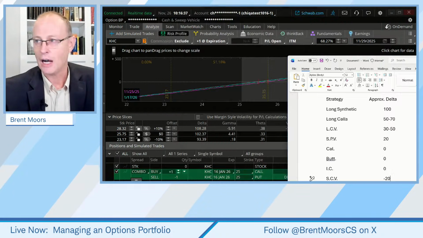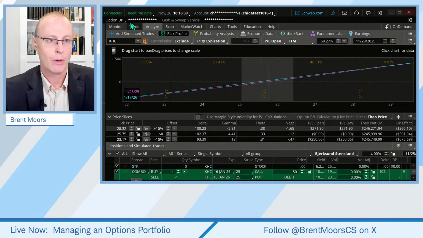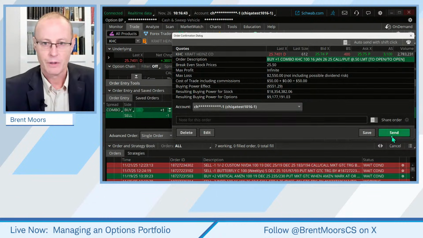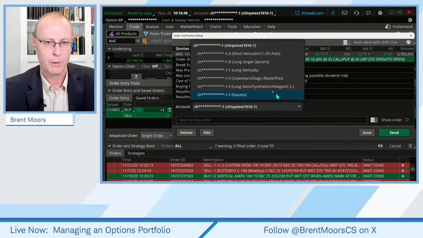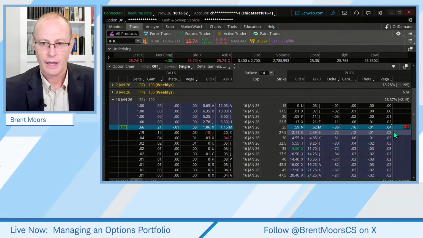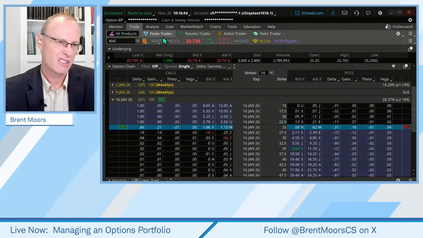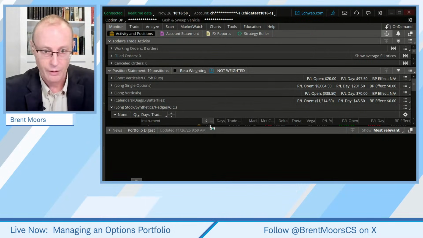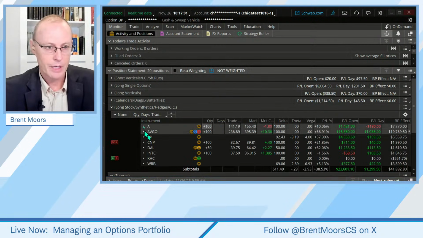Let's take a stock, and actually, before I go too far on this, I'm going to send this trade. And this is a synthetic, so I'm going to put this in my synthetics category, okay? It's thinking. We'll see if that fills. We can always push that later if we want on there. So let me go here.